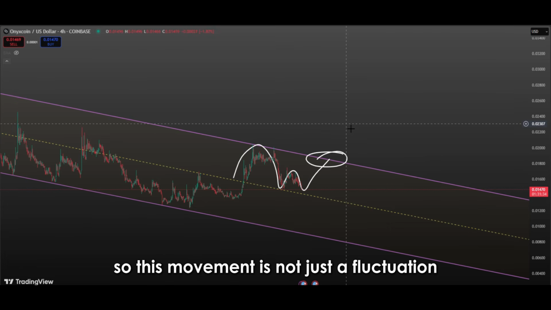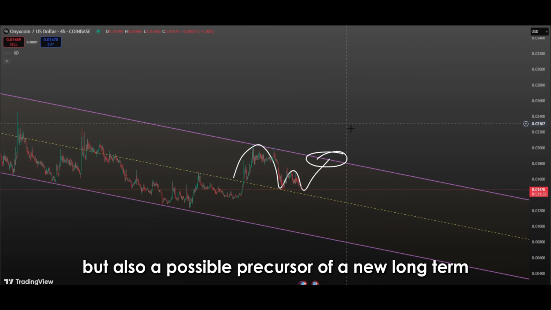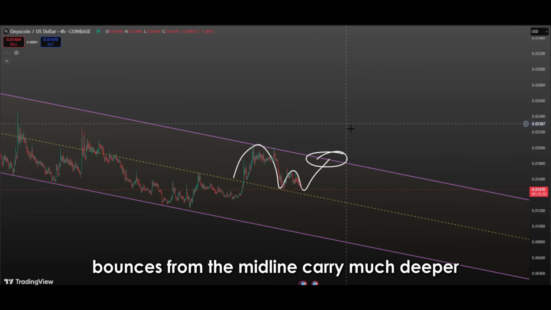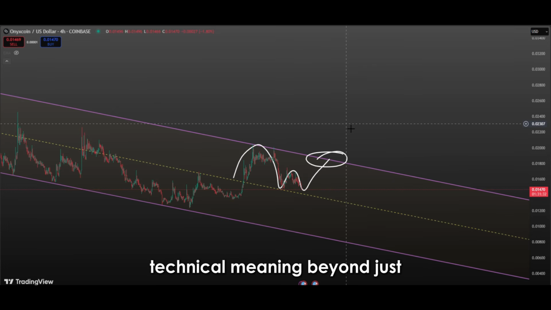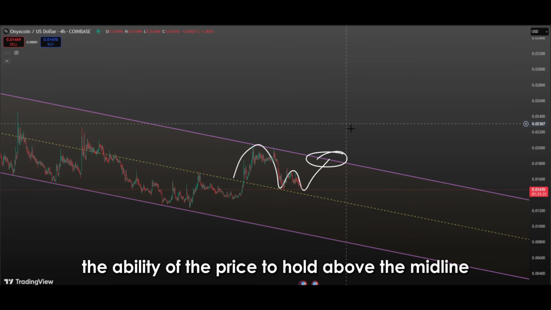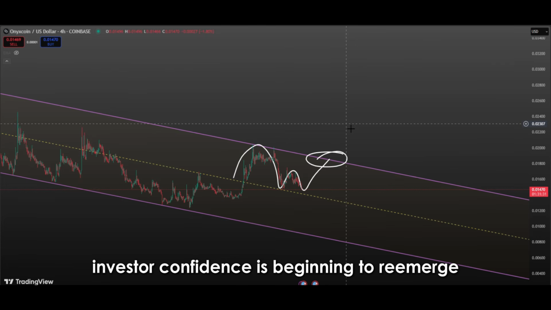So this movement is not just a fluctuation within the current descending channel, but also a possible precursor of a new long-term bullish trend. For this reason, bounces from the midline carry much deeper technical meaning beyond just movement toward the upper band. The ability of the price to hold above the midline within a descending channel also shows that investor confidence is beginning to reemerge.